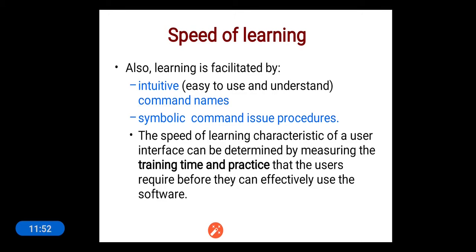Also, learning is facilitated by intuitive command names. That is, the command names should be easy to use and understand. For example, in order to open a file, you use an open command. Just by seeing that command, we can say, okay, OPEN, this is the command used to open the file. So it is easier for us to understand and to use. The speed of learning characteristic of a user interface can be determined by measuring the training time and practice that the users require before they can effectively use the software.